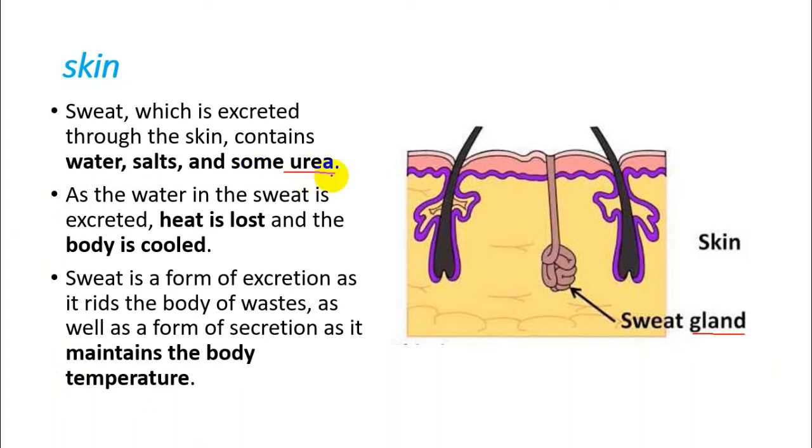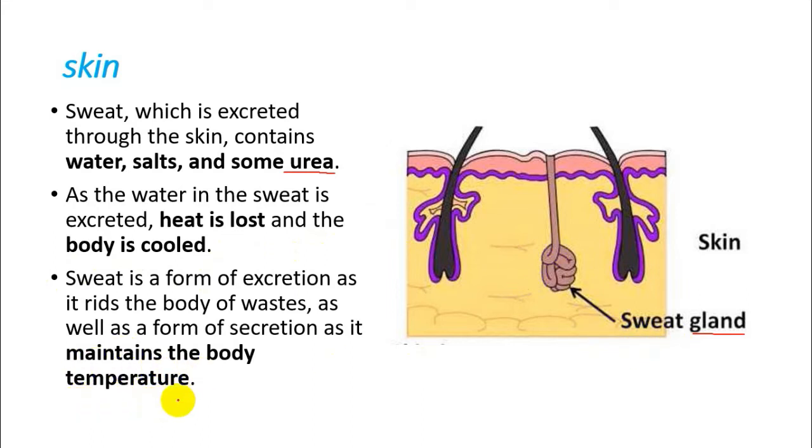About urea, we can say that it is a kind of nitrogenous waste product, which is being produced inside the liver. We're going to talk about this. So if heat is lost, we are sweating. That's why the body can cool itself. If you ever noticed, in cold weather we are not sweating, because the main function of sweat is like